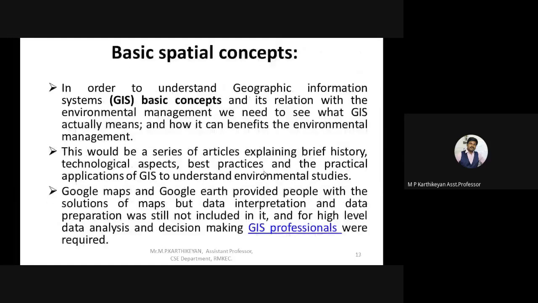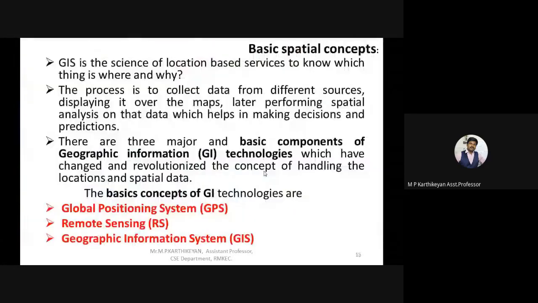So what is the basic spatial concept in GIS? In GIS, there are two main concepts, and GIS works with the help of two main systems. One is GPS, the Global Positioning System, and another one is remote sensing. With the help of the Global Positioning System and remote sensing, GIS works successfully.